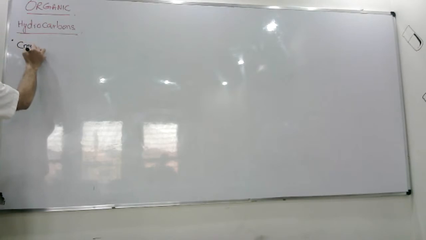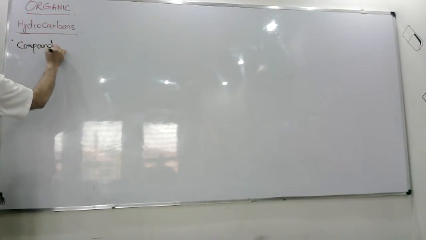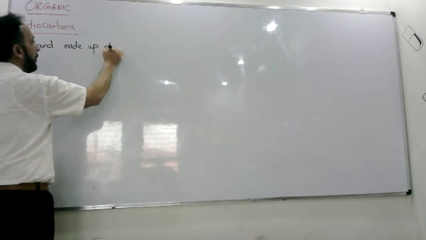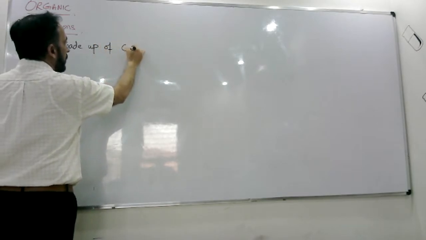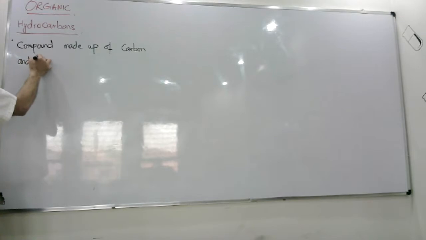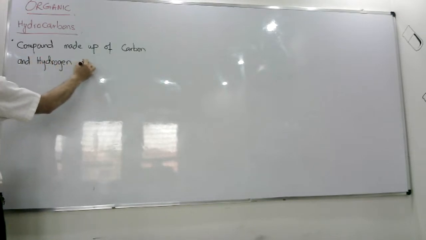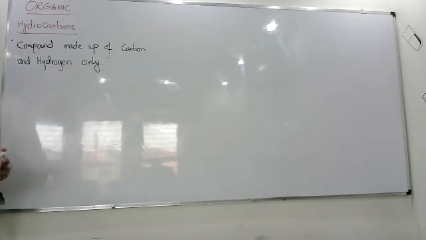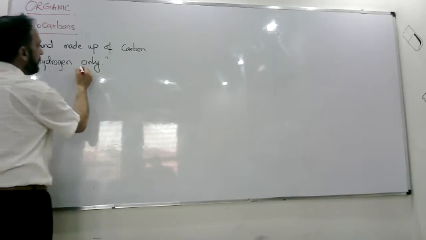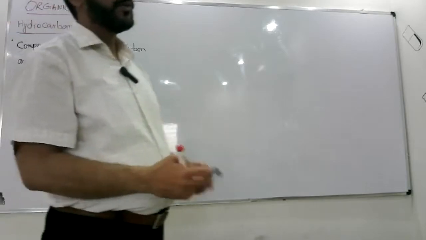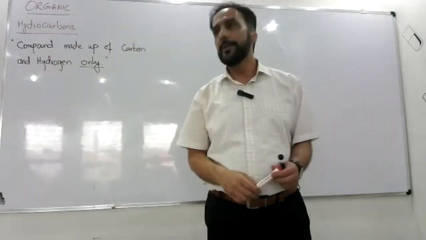This only word has marks, so don't miss word only in its definition.